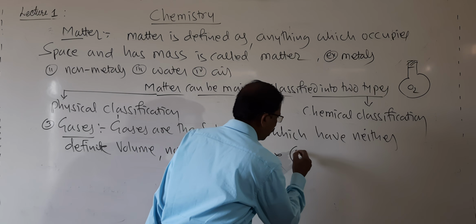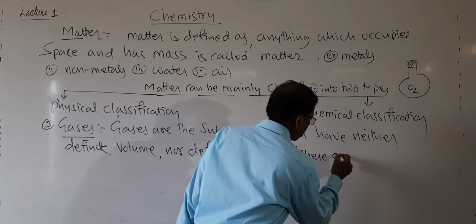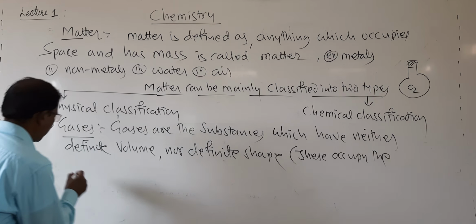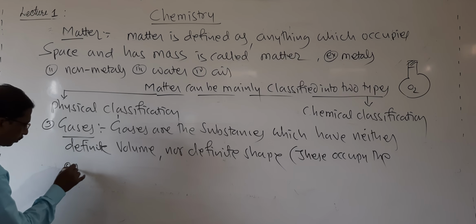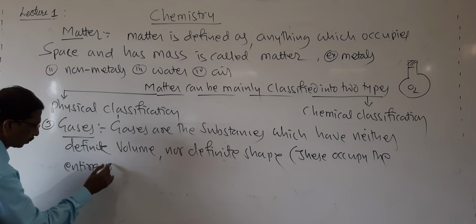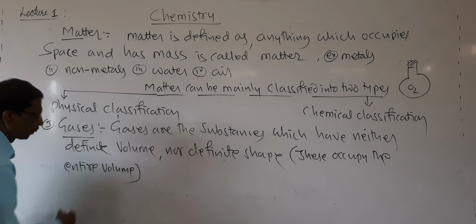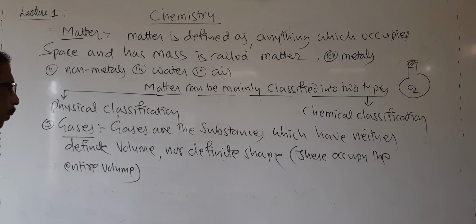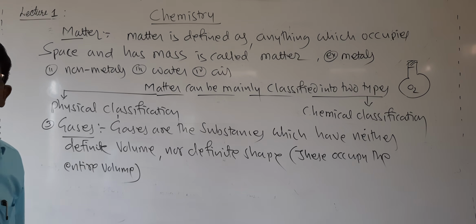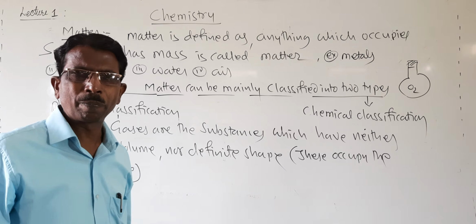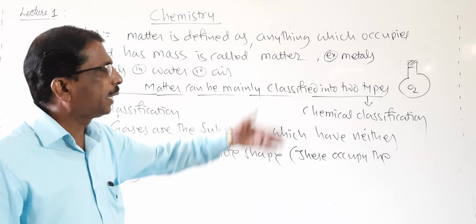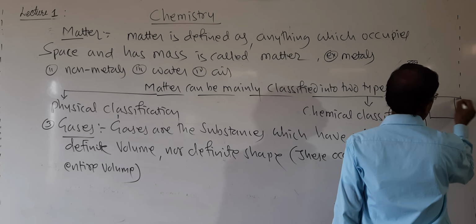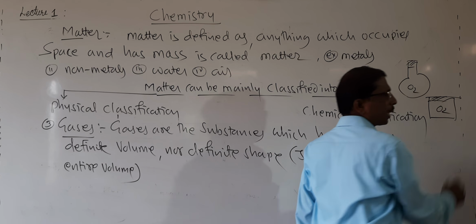These occupy the entire volume. So look here, gases are the substances which have neither definite volume nor definite shape. If you put gas in a beaker or in a round bottom glass, it takes the shape of the round bottom glass or the container.